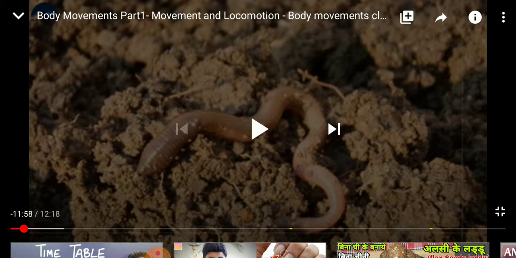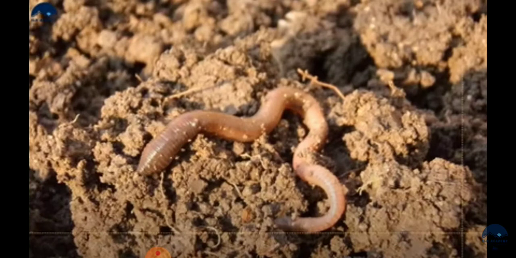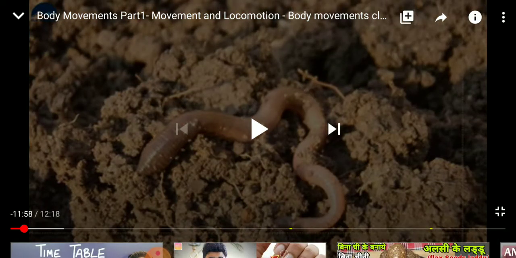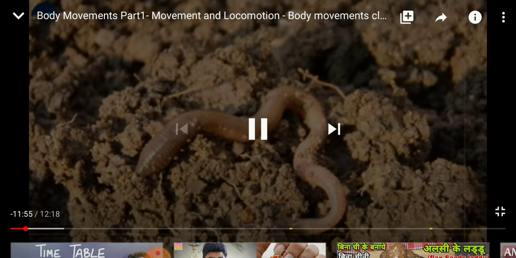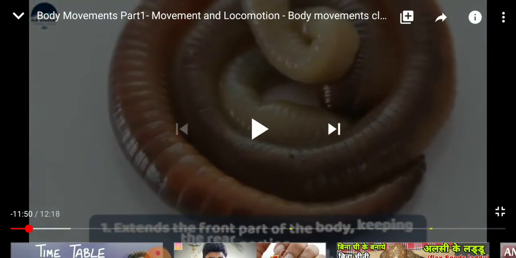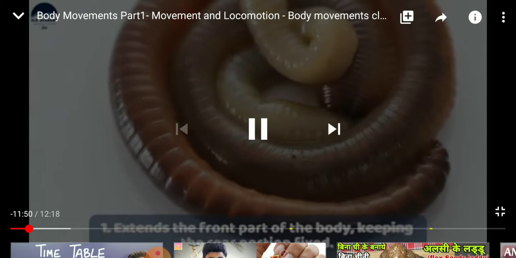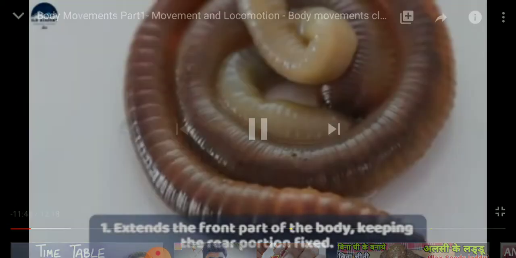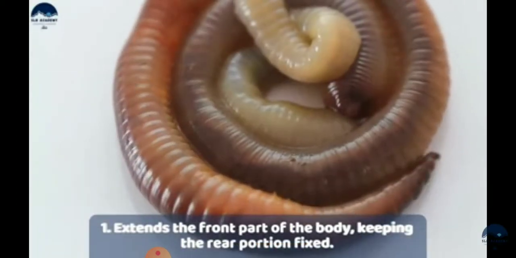Earthworms have hair-like structures called bristles on their underside, which provide the friction needed to grip the soil in which they live. So they extend the front part of the body while keeping the rear portion fixed.